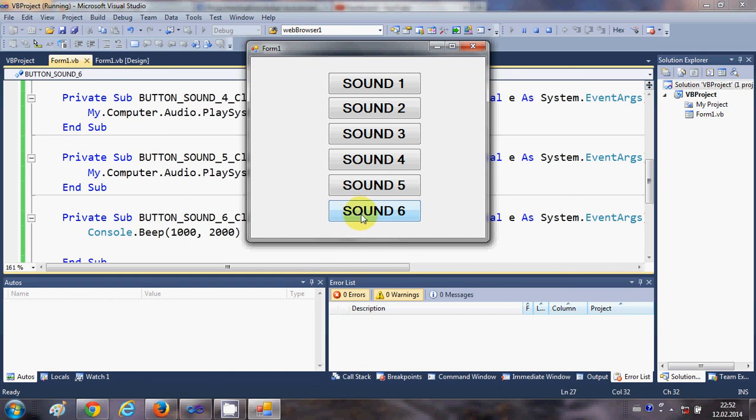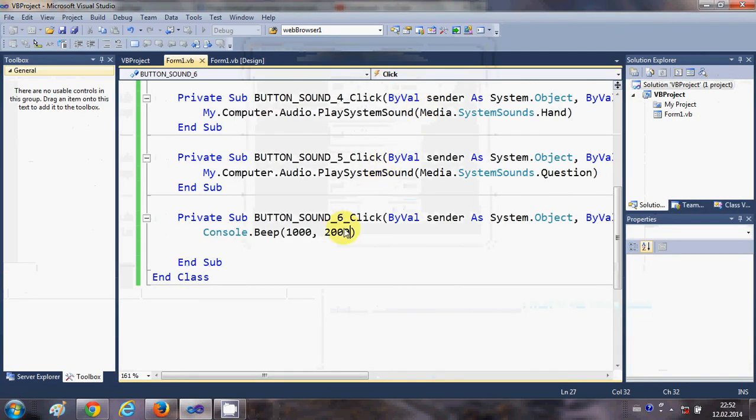Okay, so now when I click this sound 6 button here, the sound played for 2 seconds with the frequency of 1000 hertz. You can change this frequency and time, and you can have your own sound. So in this way you can play different sounds with the help of your Visual Basic Windows Form application.